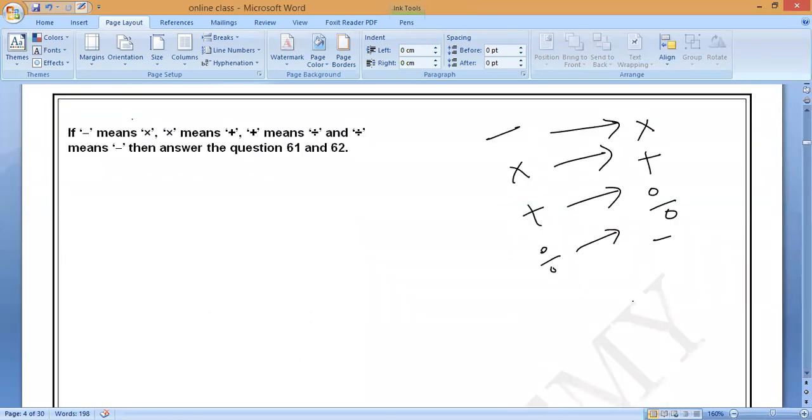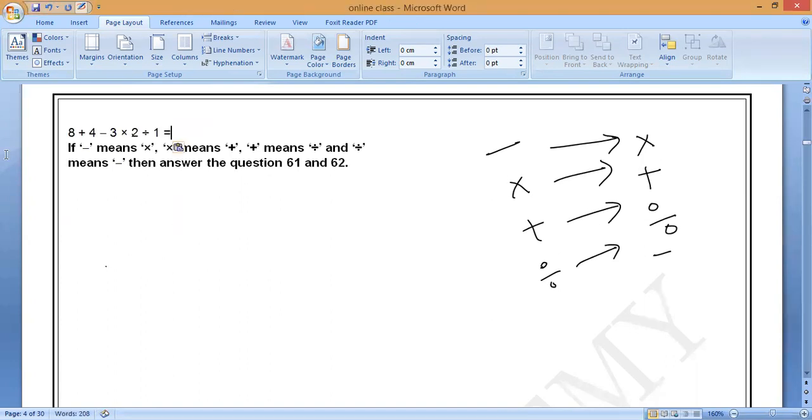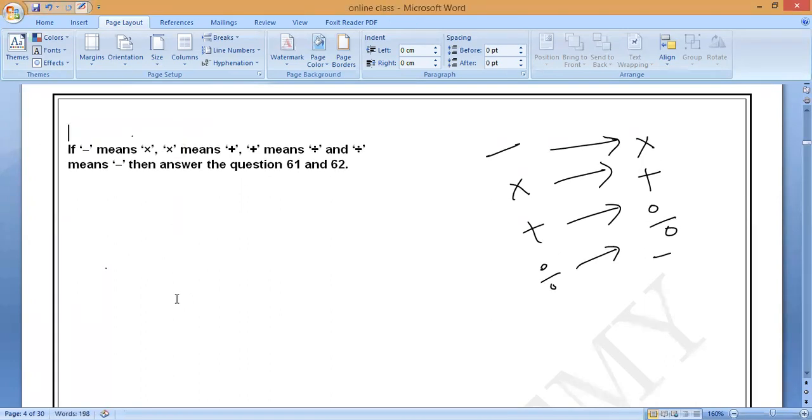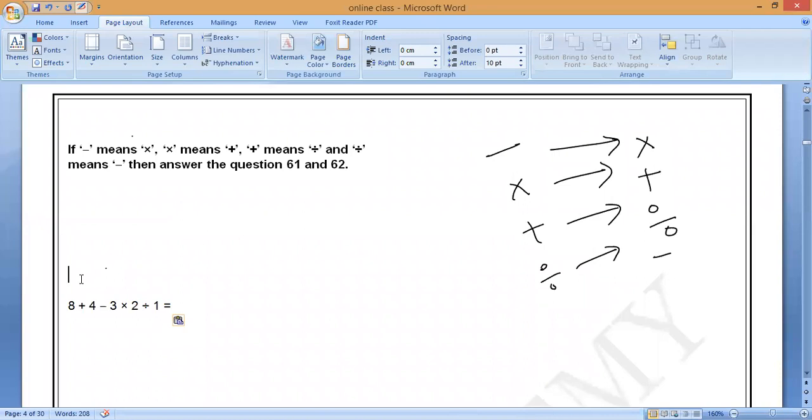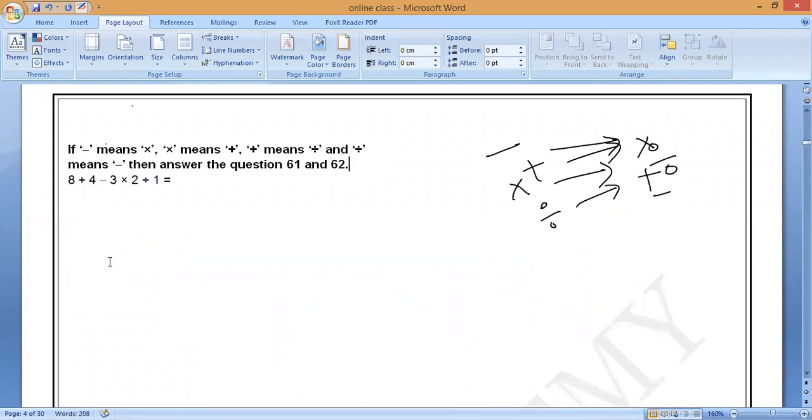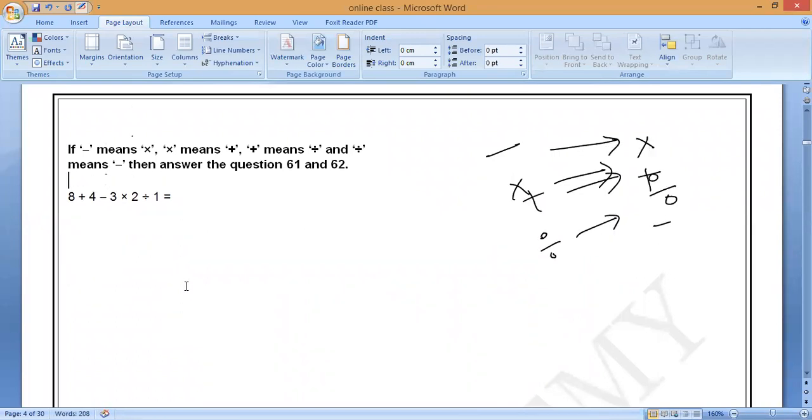Now, first question is, observe very carefully all of you. Write the first question. First question, 8 plus 4 minus 3. Please all of you write. This is the first question. So what is the answer? Check it, all of you. What is the answer?